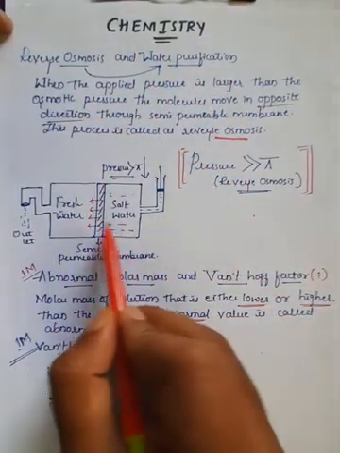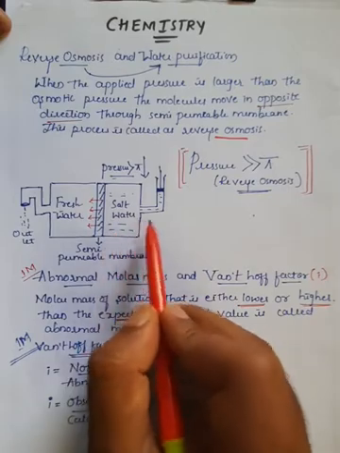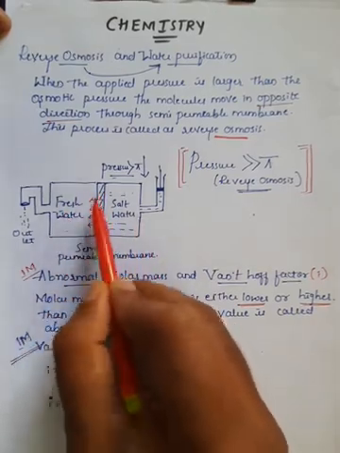Very simple. If you take two containers, in one there is salt water, in the other there is fresh water, and in between there is a semi-permeable membrane.